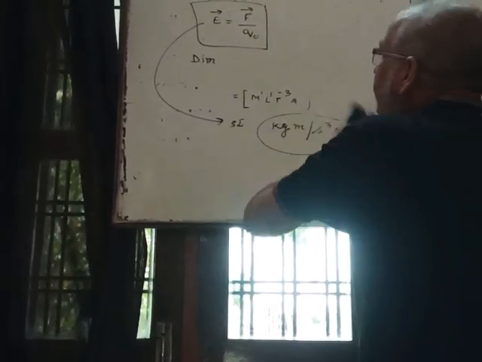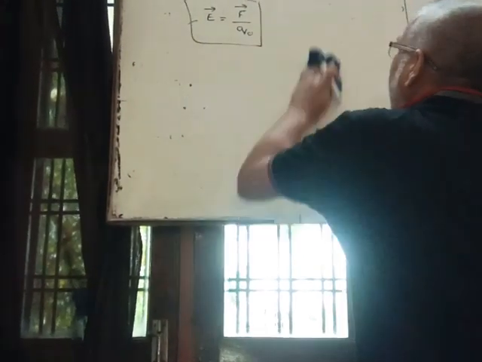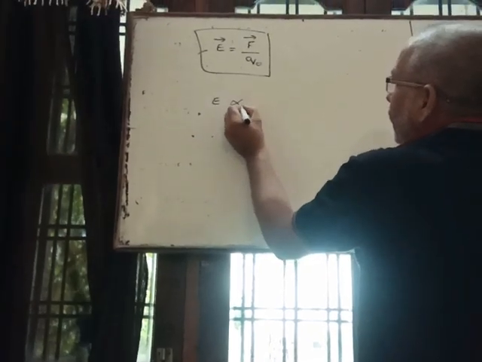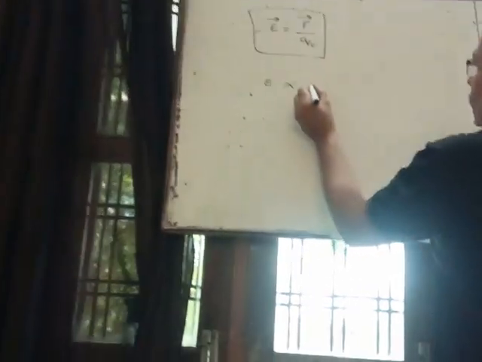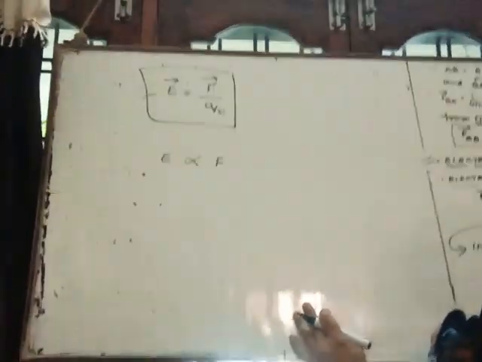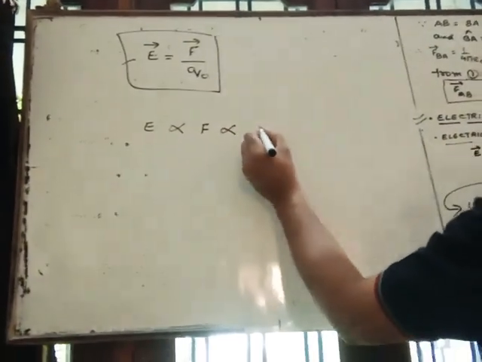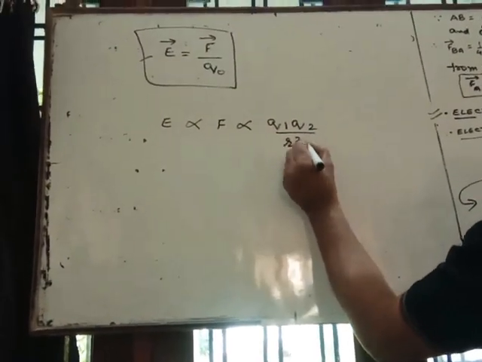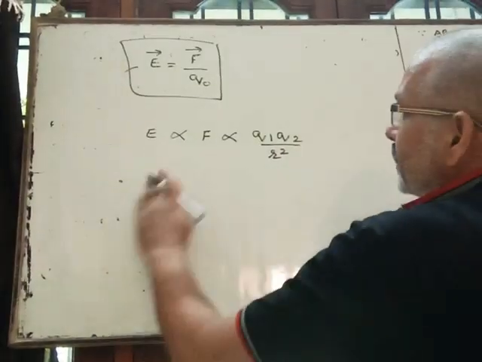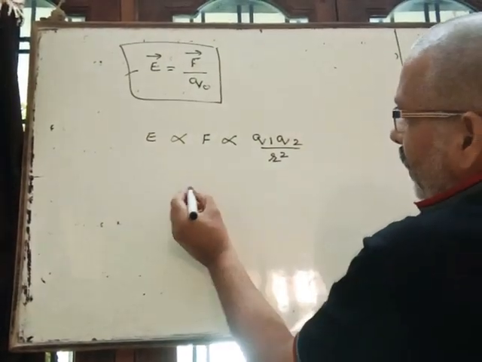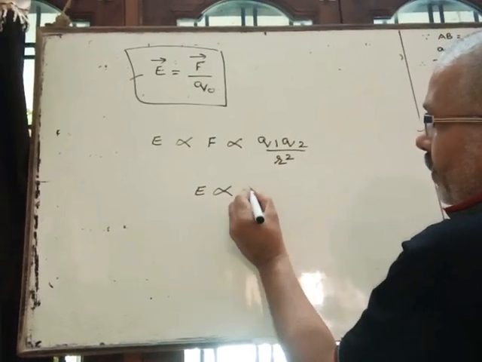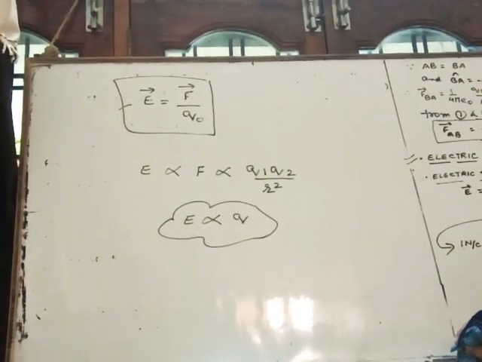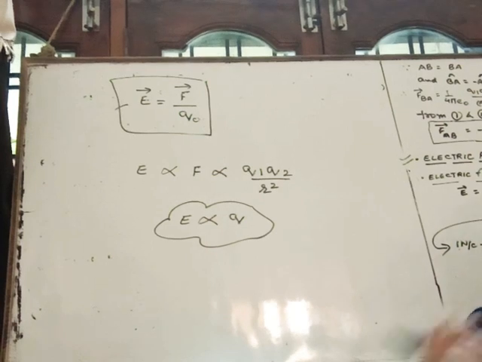Okay, now let's see. Here EFI is proportional to F, and F, as you know, is proportional to Q1 Q2 by R square. It means electric field intensity is proportional to charge. It means if the magnitude of the given charge is more, then the produced electric field will be more.